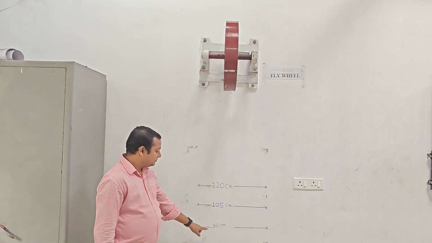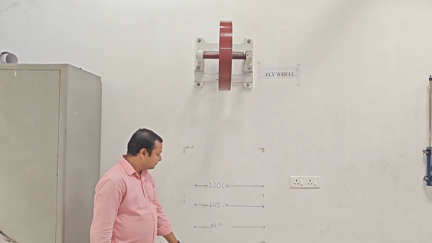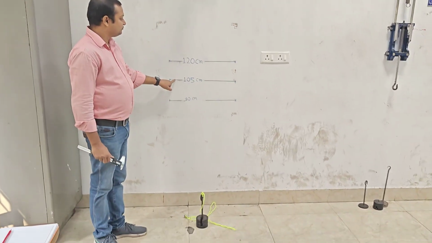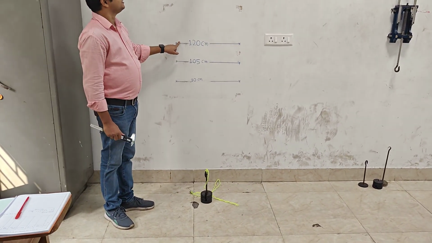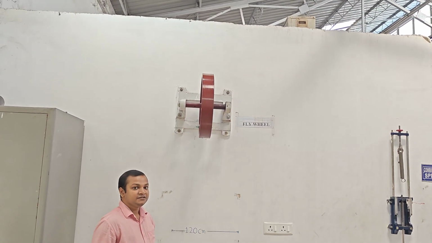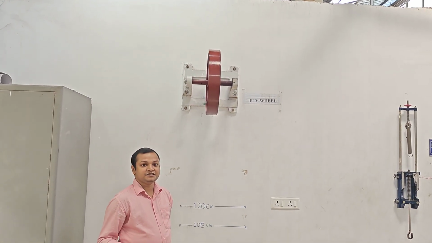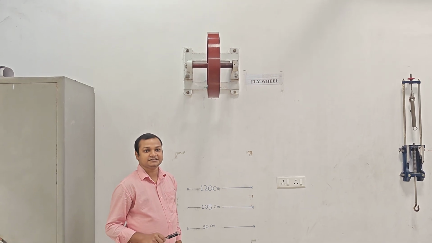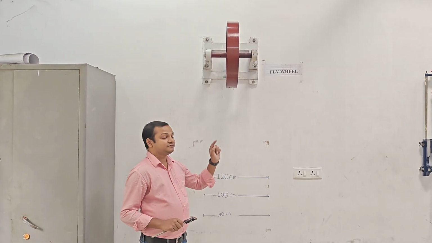Here there are some distances from the ground, 90 centimeter, 105 centimeter and 120 centimeter, and this is the shaft. Okay, you have to take the diameter of the shaft for the calculation of this moment of inertia of this flywheel.